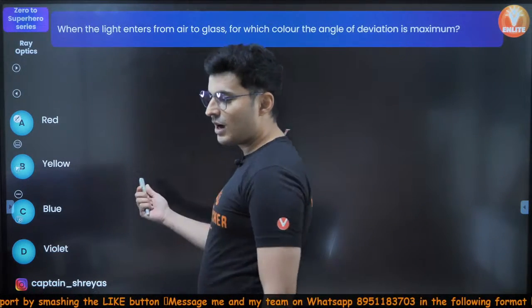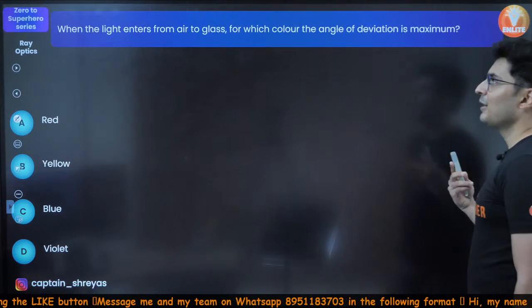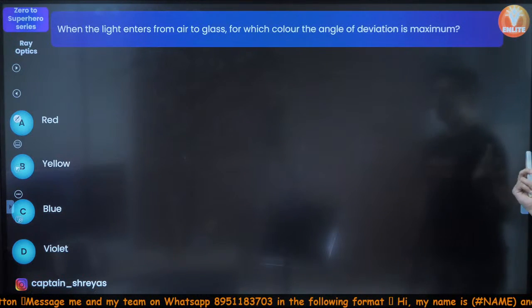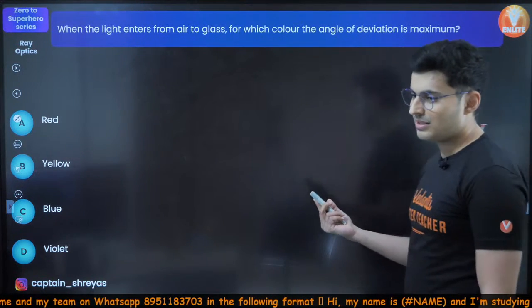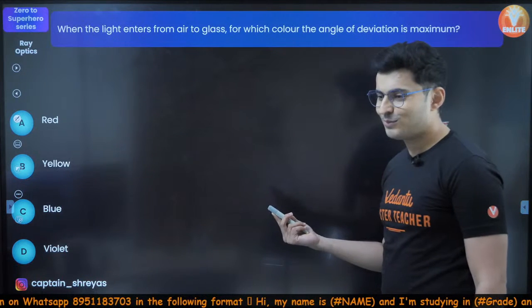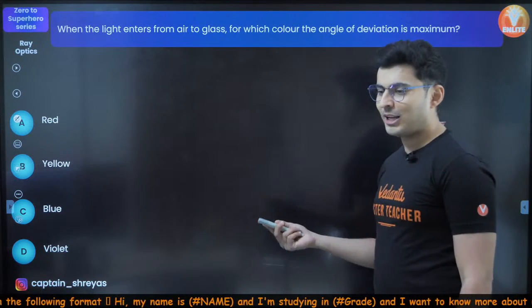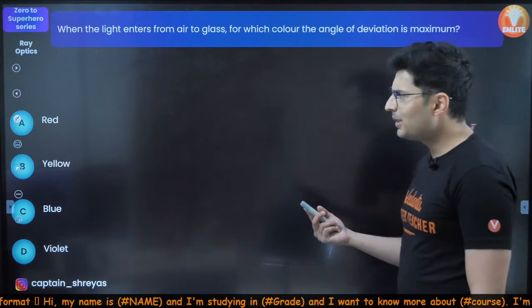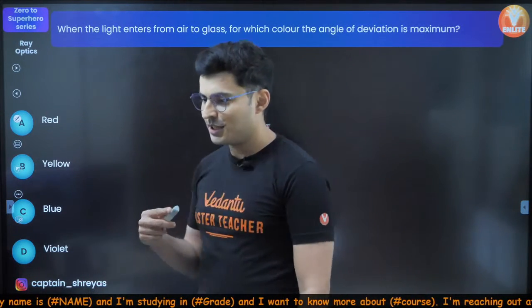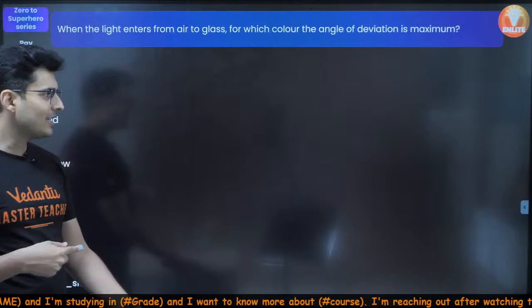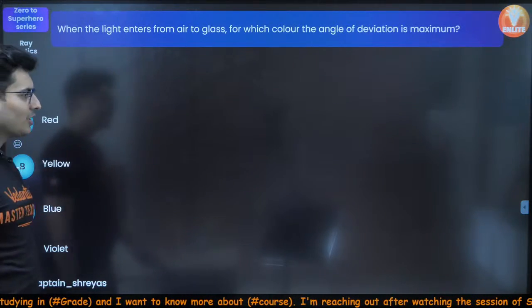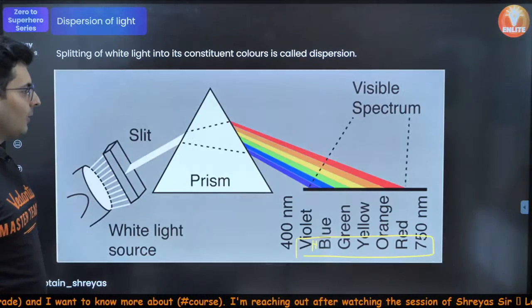Okay, so let's see how many of you can get this. When light enters from air to glass, for which color is the angle of deviation maximum? This is obvious, come on. Yep, Dhanush saying D, Medigo saying D, Sri Krishnan saying D, Sonalika saying violet, Shruti saying A, okay. And most of you are going with violet? Yes, it is indeed violet. I just showed you over here right now. Look at this.